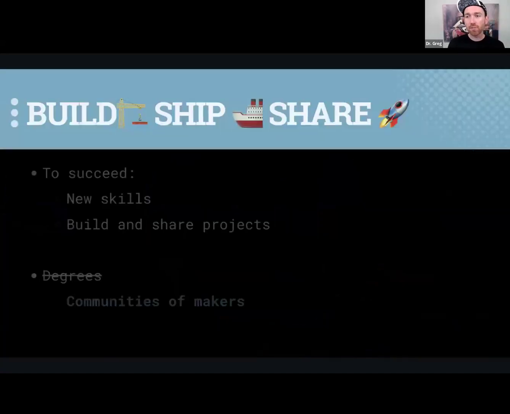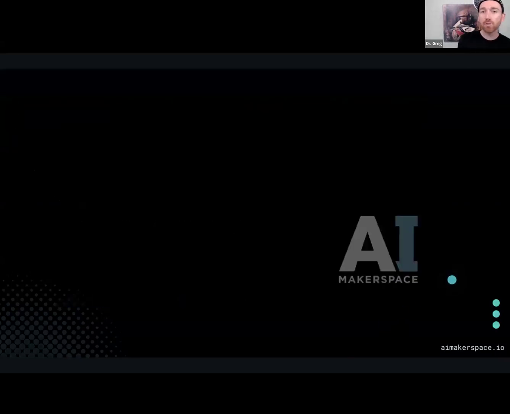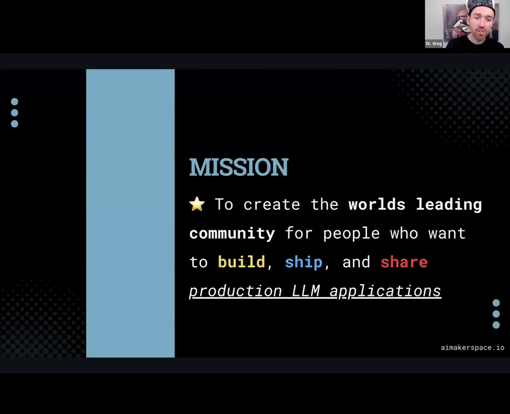For 10 years as a university professor, I saw that the only people succeeding in a 21st century workforce were those learning new skills, using those new skills to build awesome things, and sharing the awesome things they built with others. It wasn't degrees, prestige, PhDs, or pedigrees. It was making stuff as part of a community. And at AI Makerspace, we're on a mission to create the world's leading community for people who want to build, ship, and share production LLM applications.